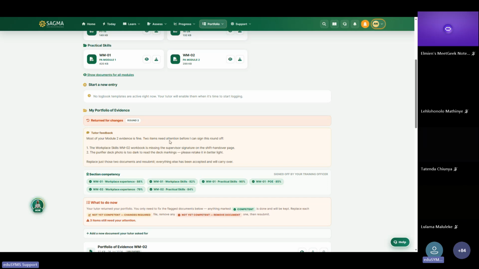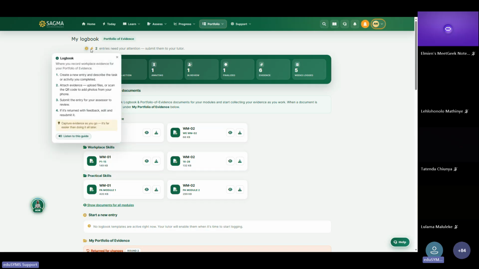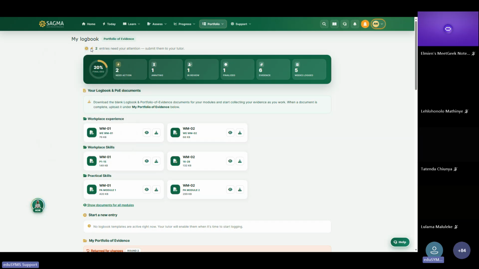2 items need attention before I can sign this round off. So as you can see, I'm just going to start from the top where it says 2 entries need your attention, submit them to your tutor. So it gives you that, and again, the I is always prominent. It gives you a guide as to what this is and what is expected of you. Now, if you have to download the logbook and POE documents, it's also guiding you right from the top.